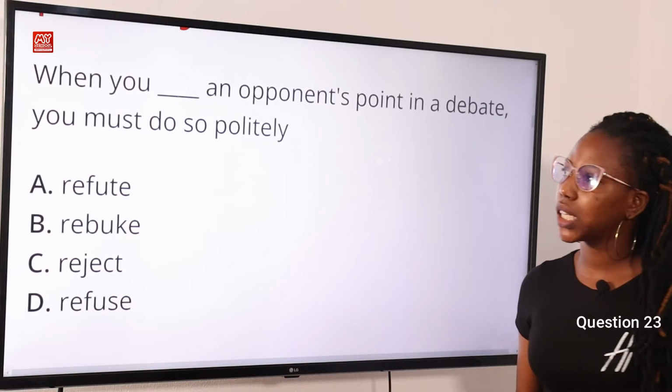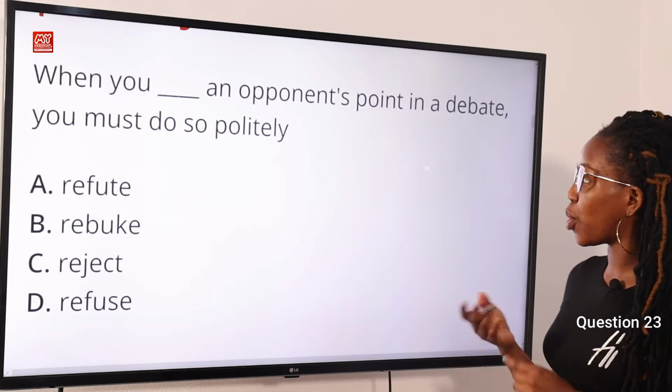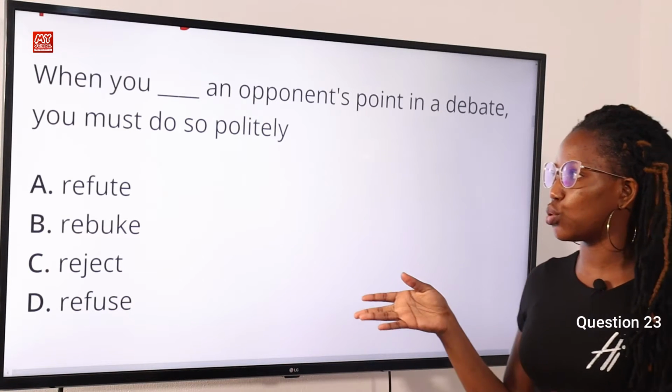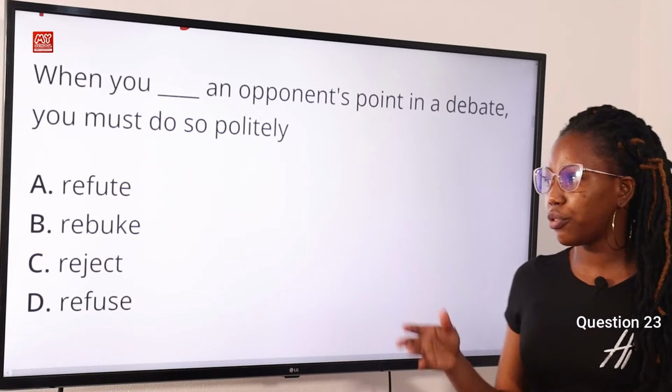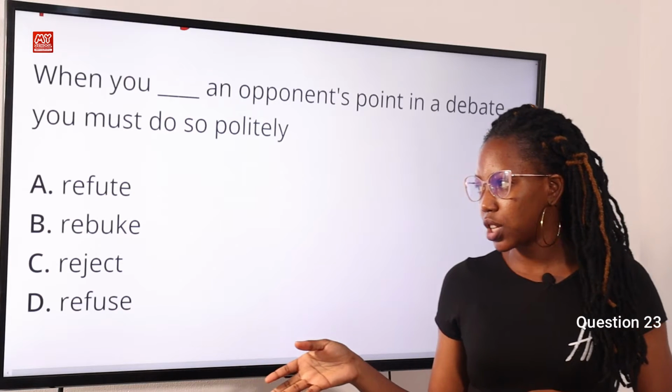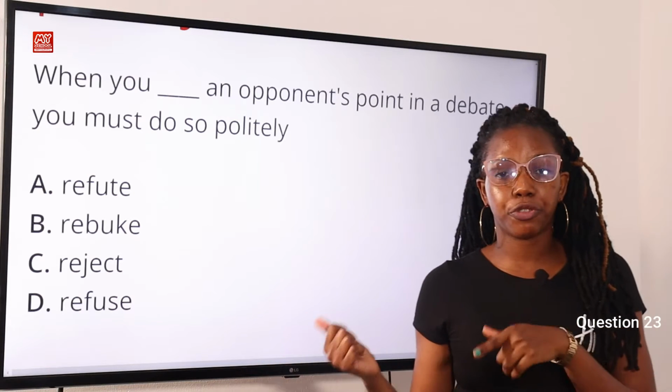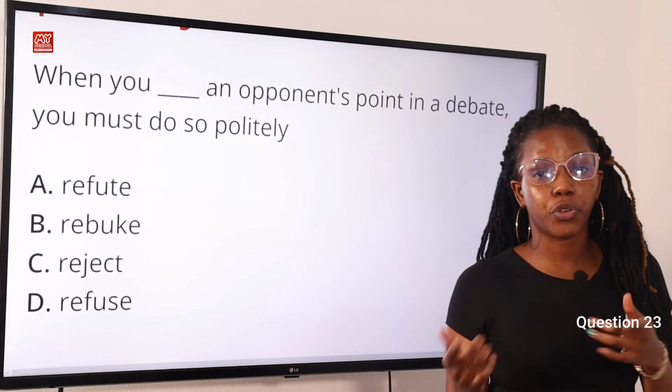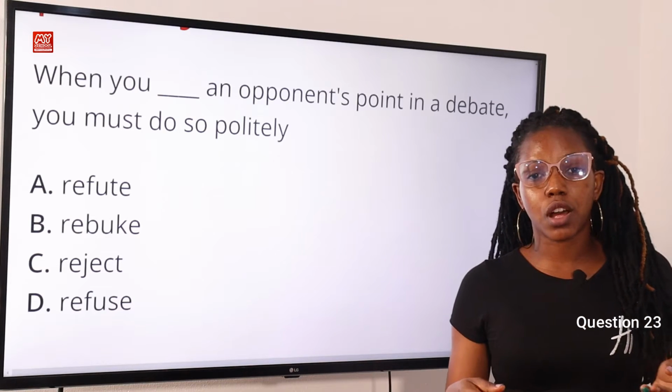Question 23. When you dash an opponent's point in a debate, you must do so politely. Option A, refute. Option B, rebuke. Option C, reject. Option D, refuse. The answer to this question is option A, refute, because in this context, you use refute to talk about, to